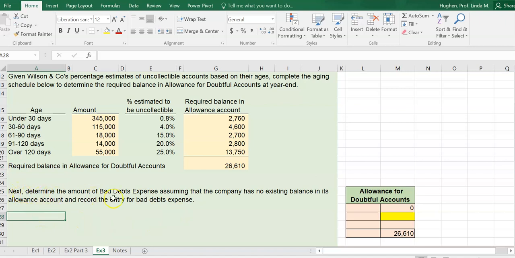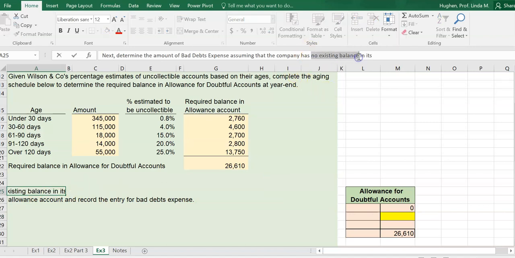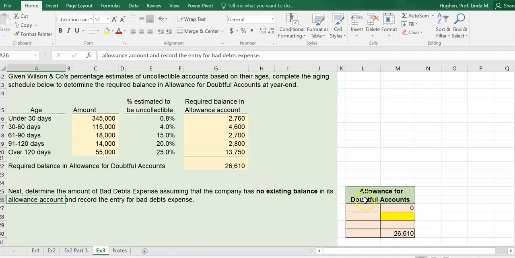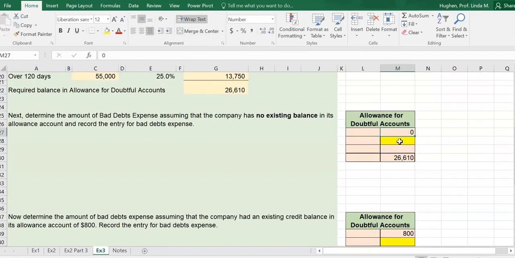Next, determine the amount of bad debts expense, assuming that the company has, and this is really important, no existing balance in its allowance account. Okay, so here I've given you this ledger account. We see that there's no existing balance. I want you to think of when we're using the percentage of receivables method, our entry for bad debts expense is always the amount that gets us to our required ending balance.